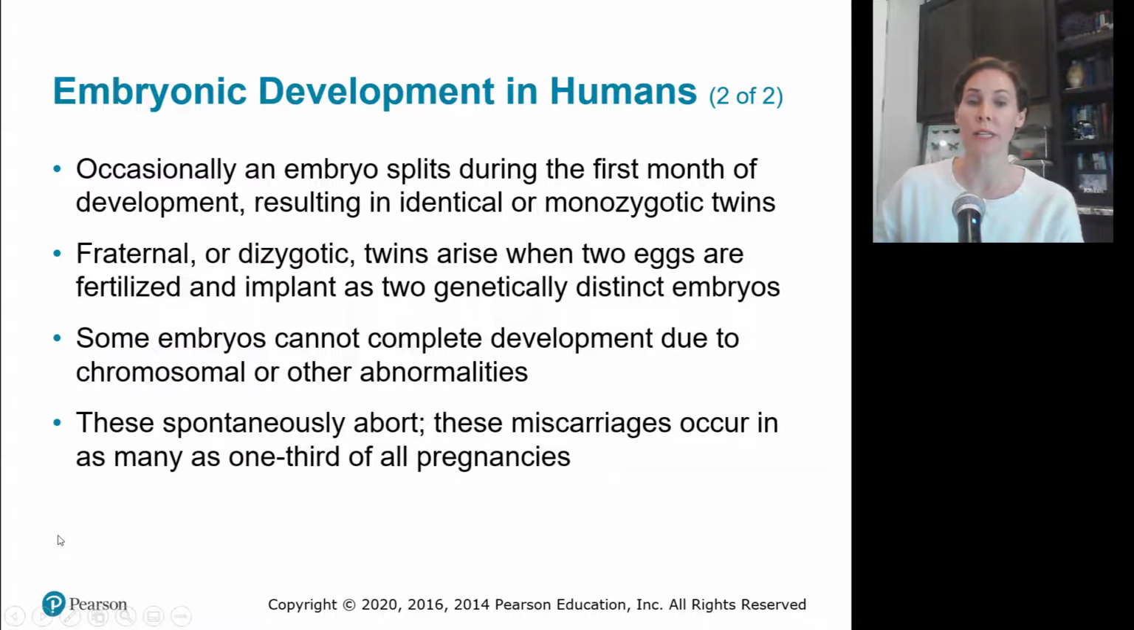Occasionally, the embryo will split in that first month, and when an embryo splits, that results in identical twins. Fraternal twins are when 2 eggs get fertilized at the same time. So a lot of times, both of these cases can be genetic, more so identical twins, because fraternal twins could be you're taking pregnancy hormones or something that's causing your body to release more eggs at one time. Some embryos cannot complete development due to chromosomal or other abnormalities, and so they'll spontaneously abort,